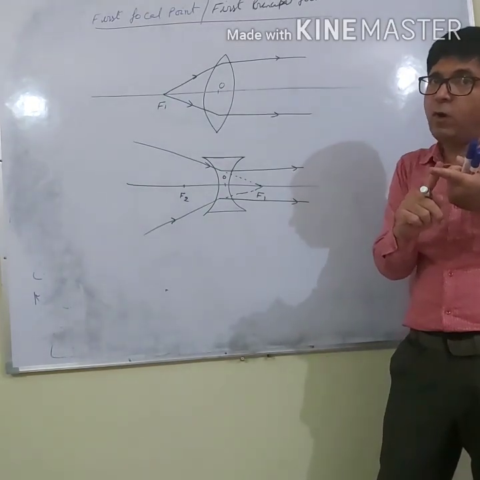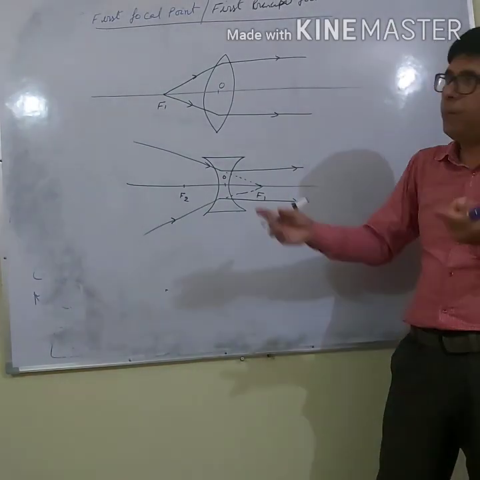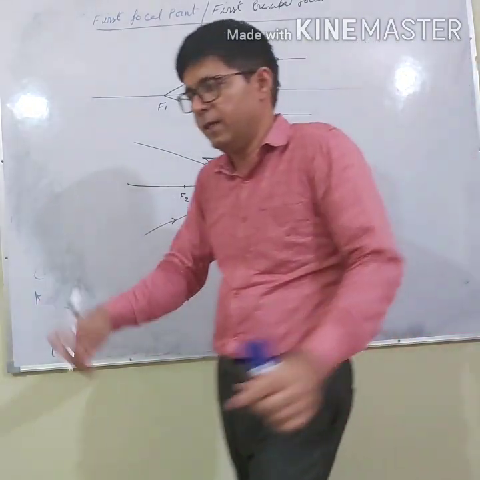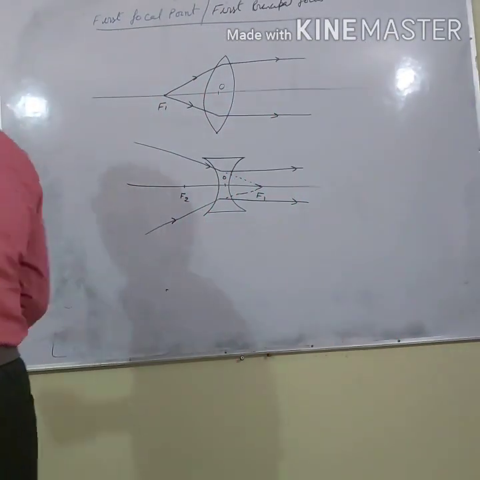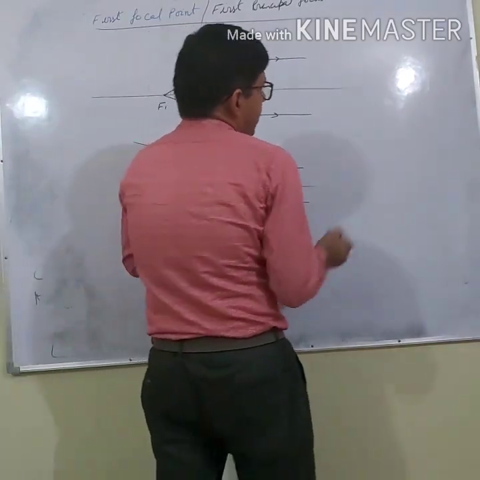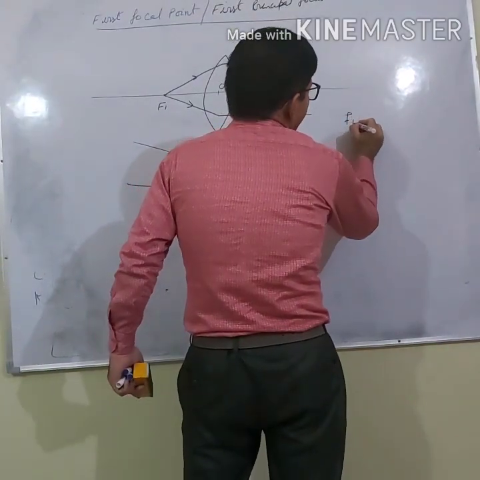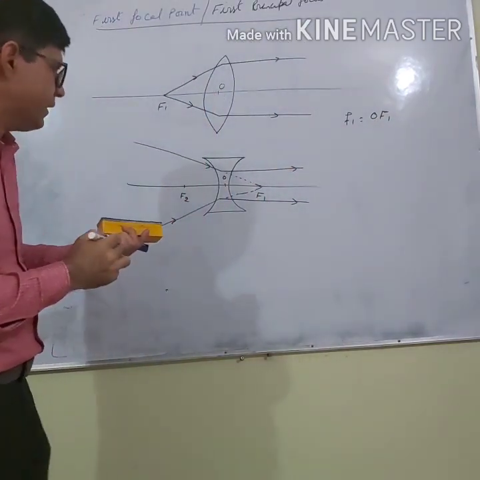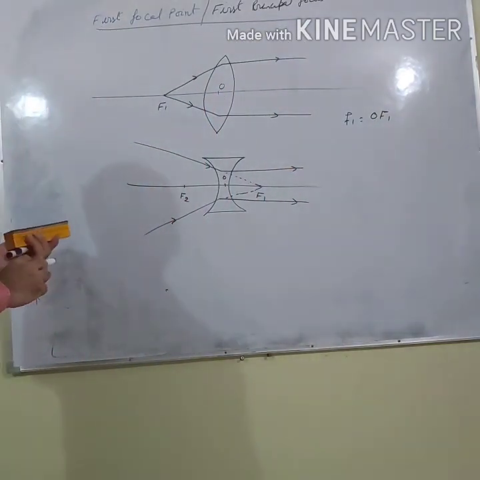So, clear? First focal point means the point where, if you place the object, its image will be formed at infinity. And what is the first focal length? The first focal length f1 is the distance between the optical center and the first focal point.